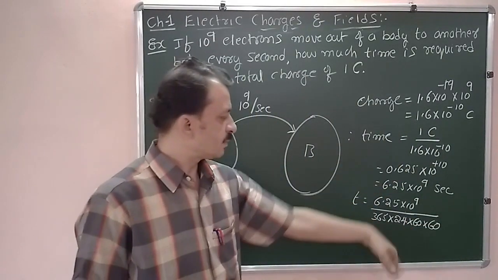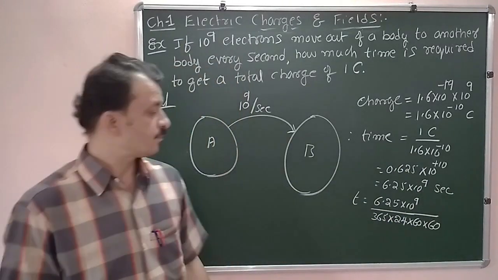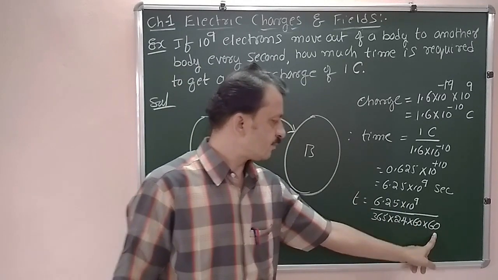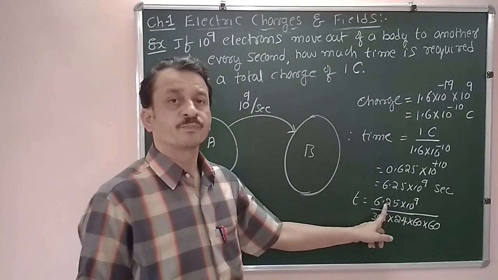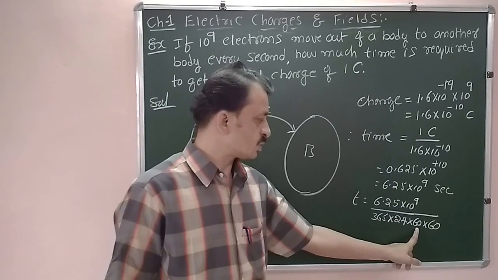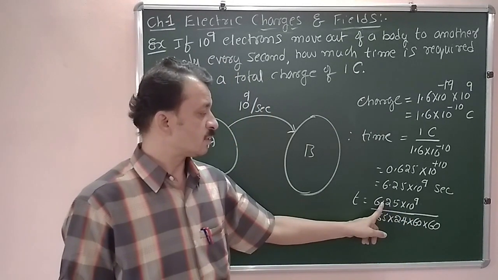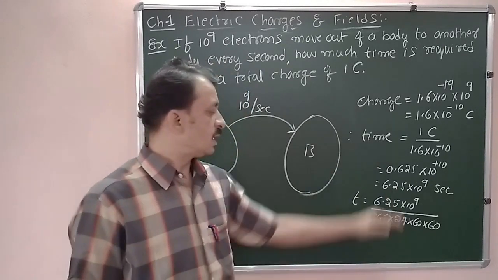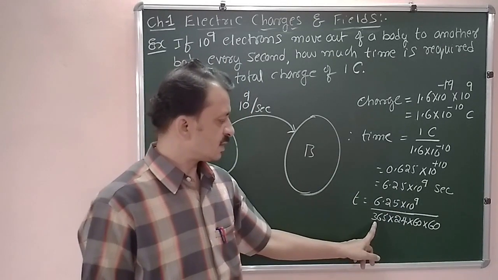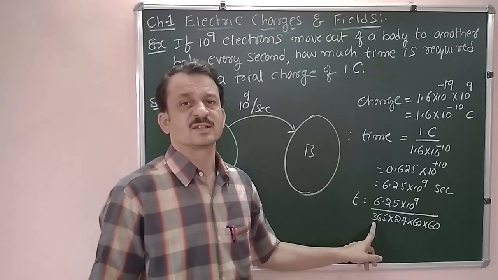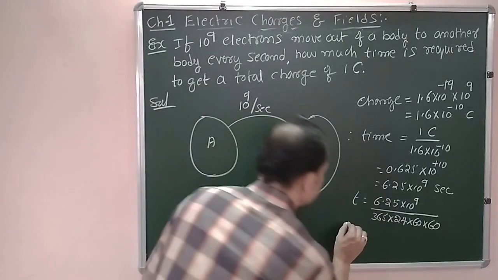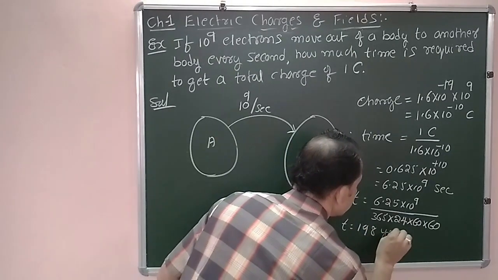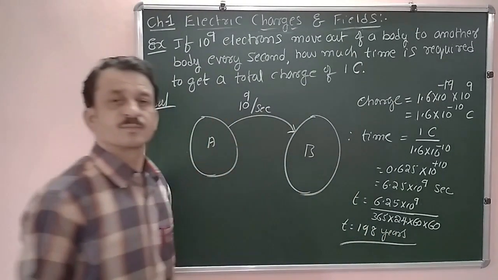I am converting it in terms of years. I have to first convert it in terms of minutes, divided by 60, convert in terms of hours, divided by one more 60, convert in terms of days, divided by 24 hours, and convert in terms of years, I have to divide it by 365 days. If you calculate that, I am going to get a time of 198 years.